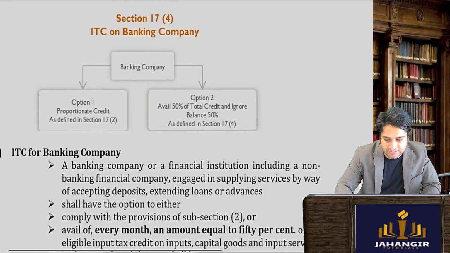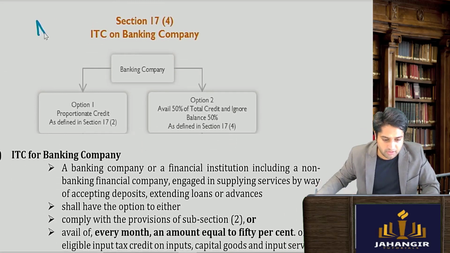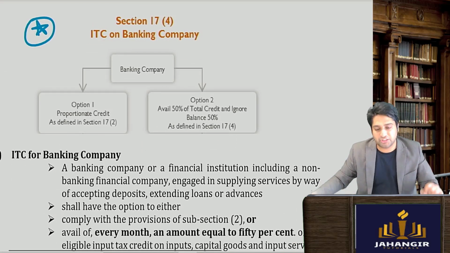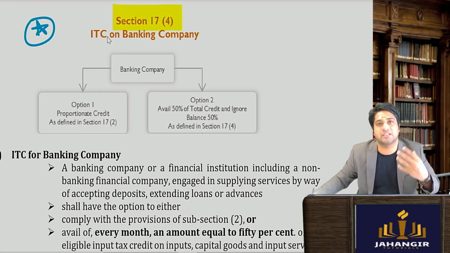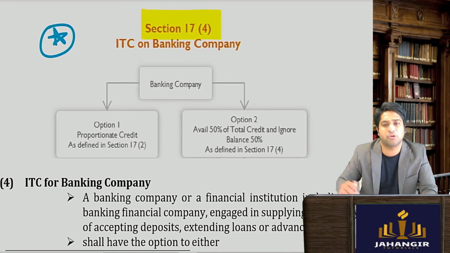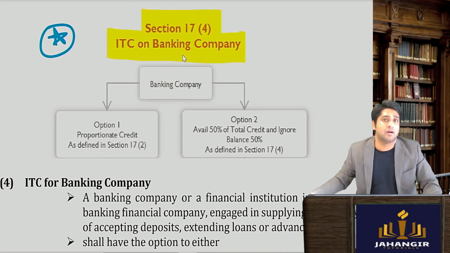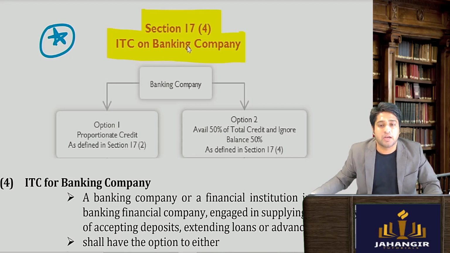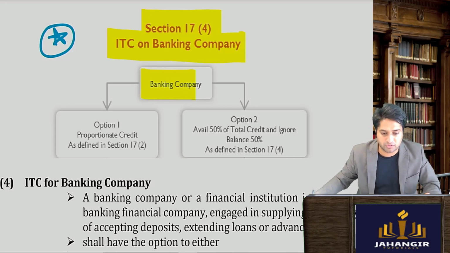Next, if we see section 17 subsection 4. Now this is important. You need to pay attention. Section 17 subsection 4 says with respect to how do you claim ITC for a banking company, like you have HDFC Bank, ICICI, SBI, etc. Now banking companies are engaged in providing taxable supplies also and exempt supplies also.